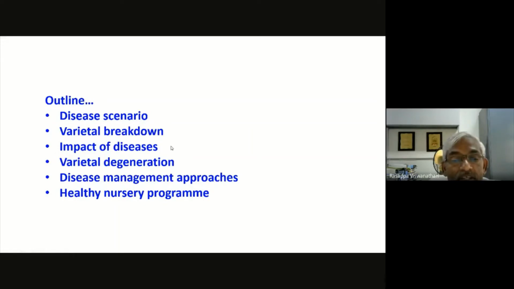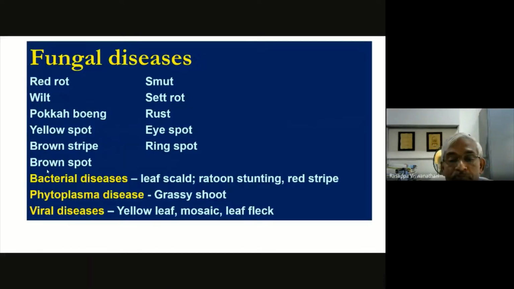So broadly, this lecture will cover the following areas: the disease scenario in the country, and a bit on varietal breakdown, where the major emphasis will be on red rot and how the varieties were affected by red rot in different decades, and then the overall impact of diseases. And in that we will have a detailed discussion on varietal degeneration caused by different viral diseases, and then disease management approaches, with a specific emphasis on the healthy nursery program.